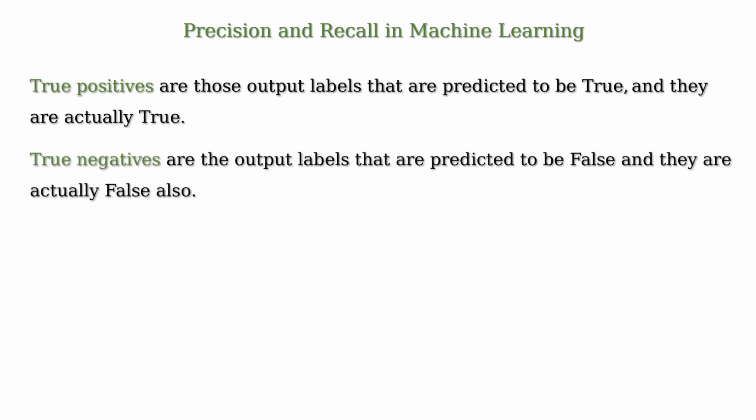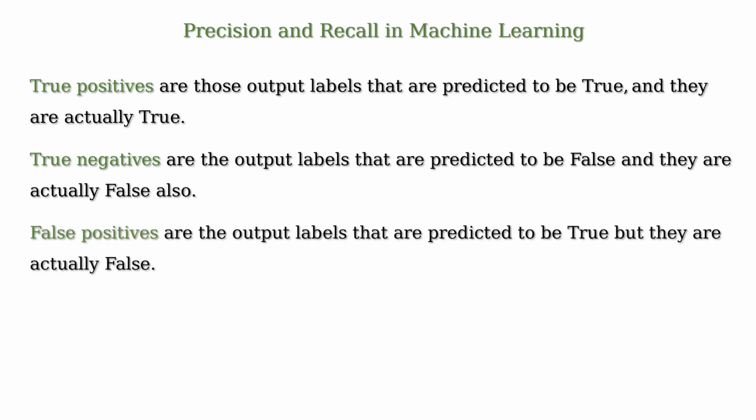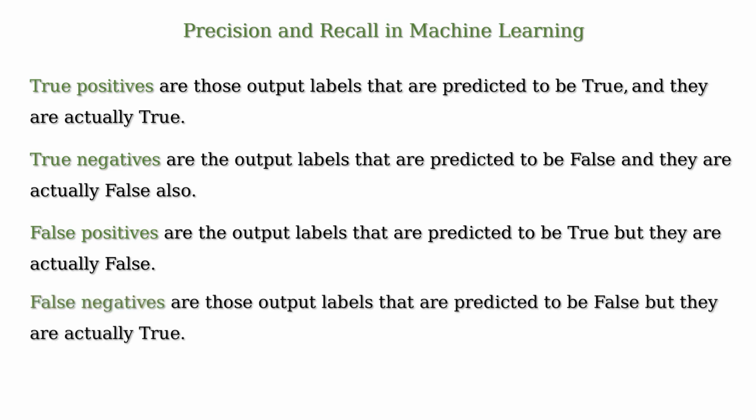True negatives are the output labels that are predicted to be false and they are actually false also. False positives are those output labels that are predicted to be true but they are actually false. And false negatives are those output labels that are predicted to be false but they are actually true.